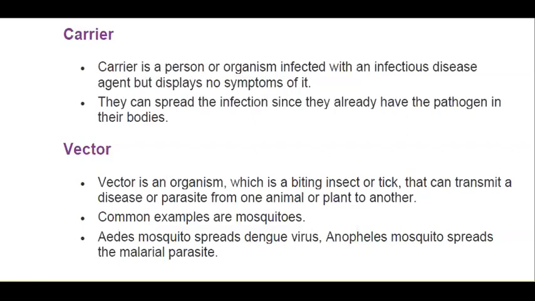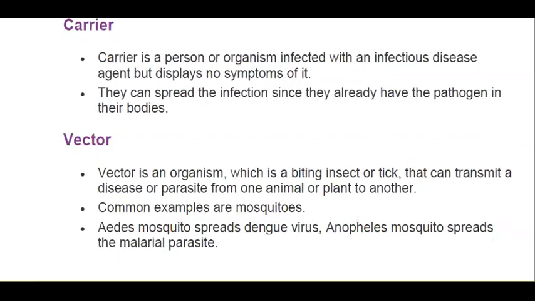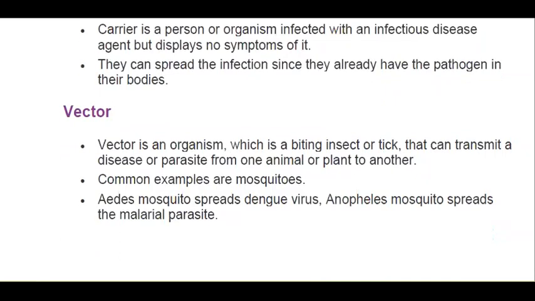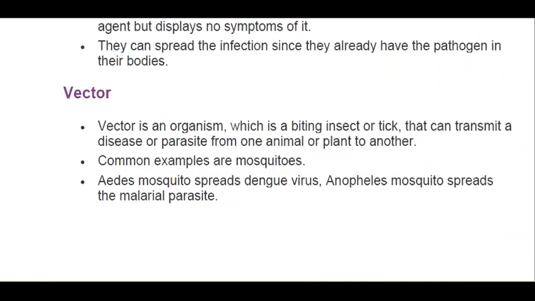Now we go over to the next word, that is a vector. What is a vector? Vector is an organism. It might be a biting insect or a tick that can transmit a disease or a parasite from one animal or plant to another. The commonest examples are the mosquitoes.